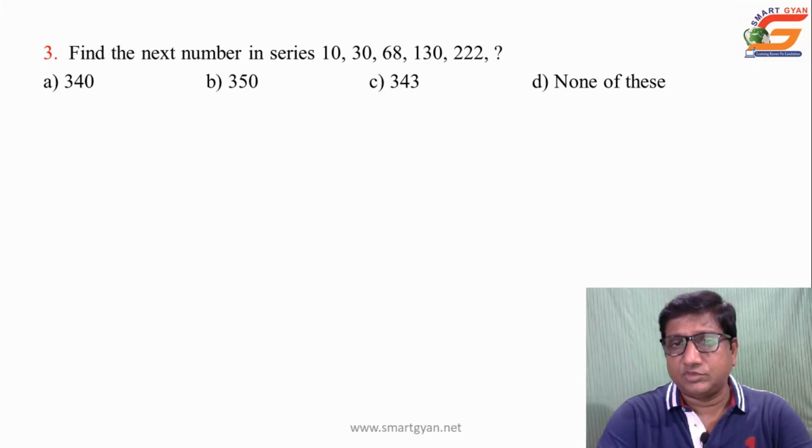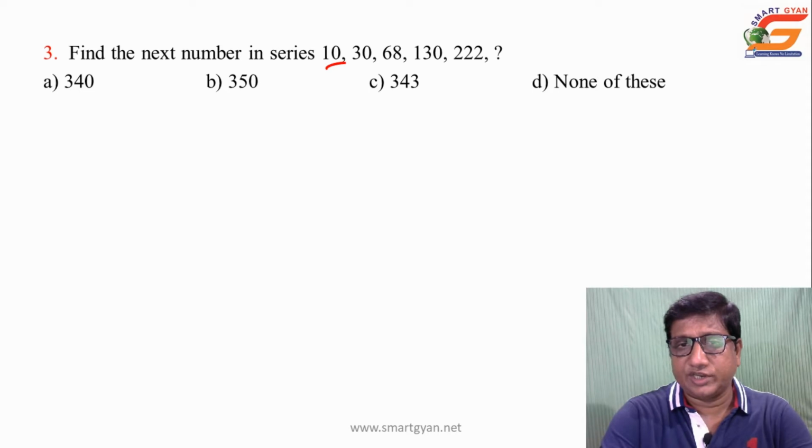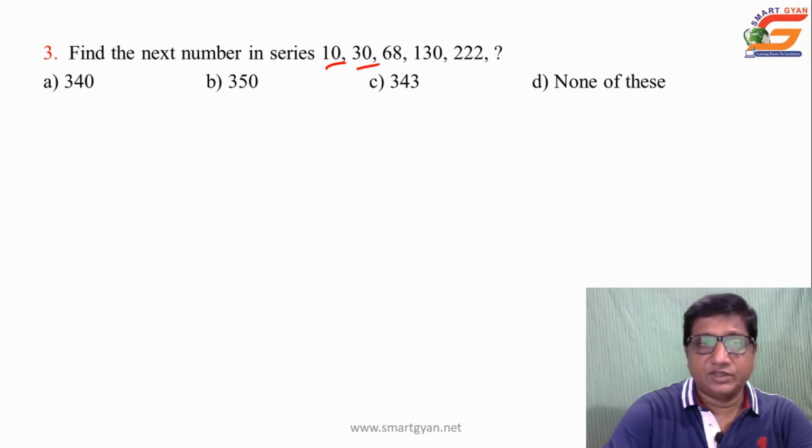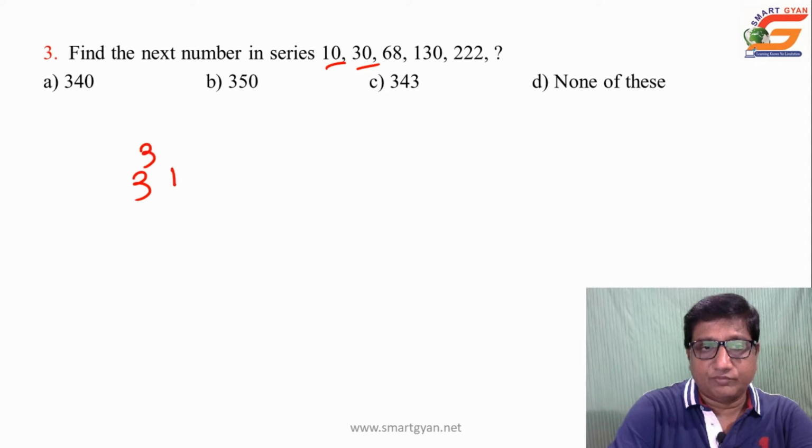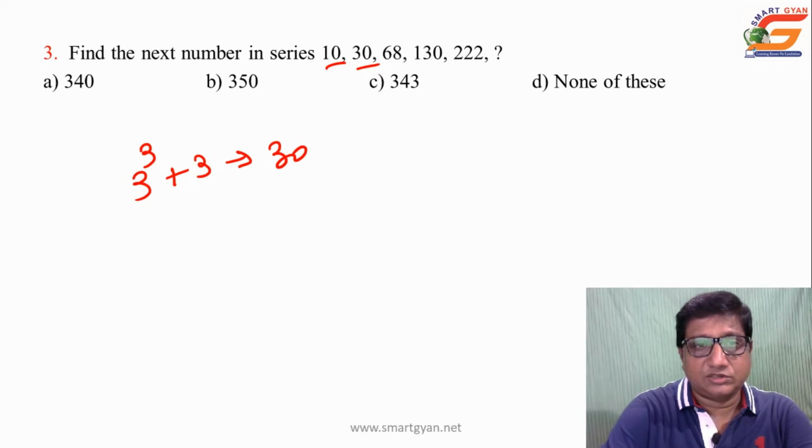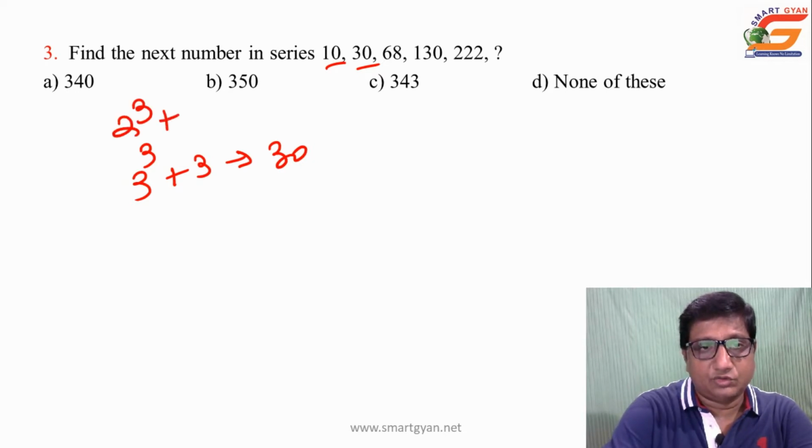So if you observe very carefully, this is 10, 30 nearby, that is 3q plus 3, that is equal to 30. Then the first one is 2q plus 2, which is equal to 10.